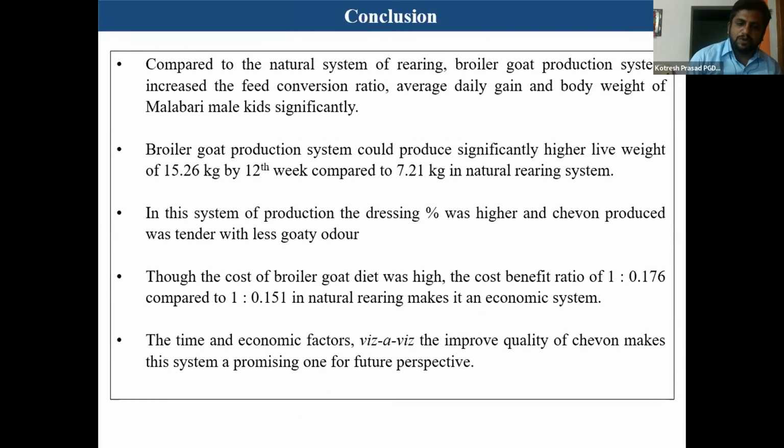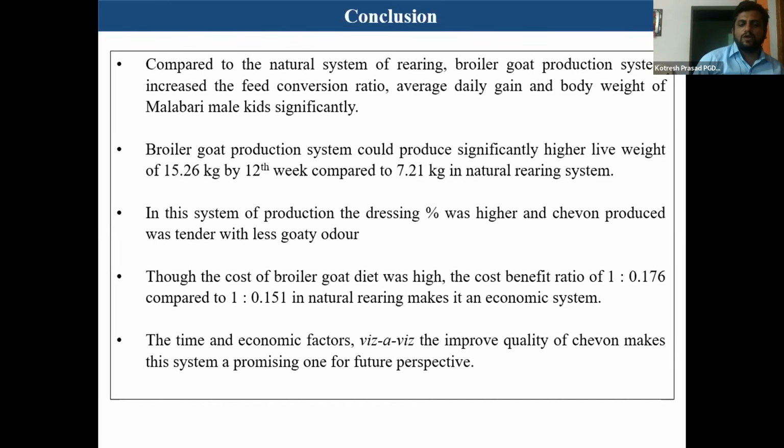The dressing percentage was also higher. The chevon product was tender with less goaty odor. Though the cost of the broiler goat diet was high, the cost benefit ratio of 1 is to 0.176 compared to 0.151 in the natural rearing system makes this an economical system.